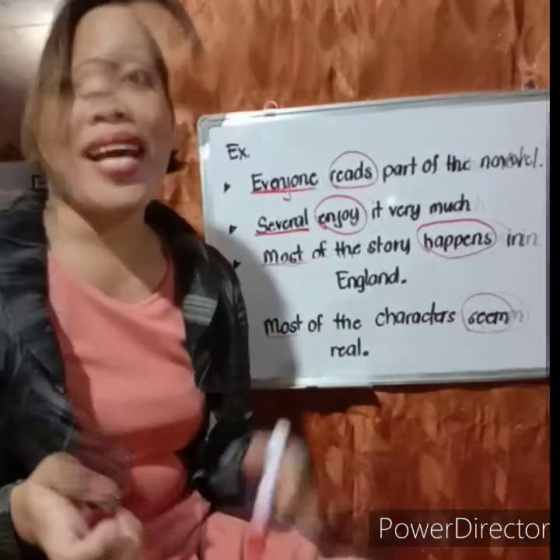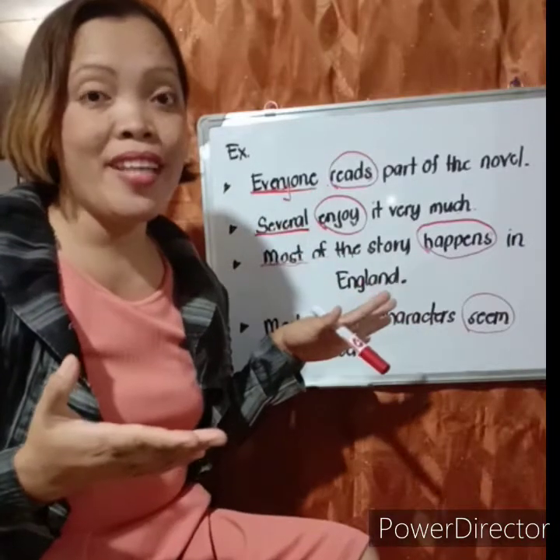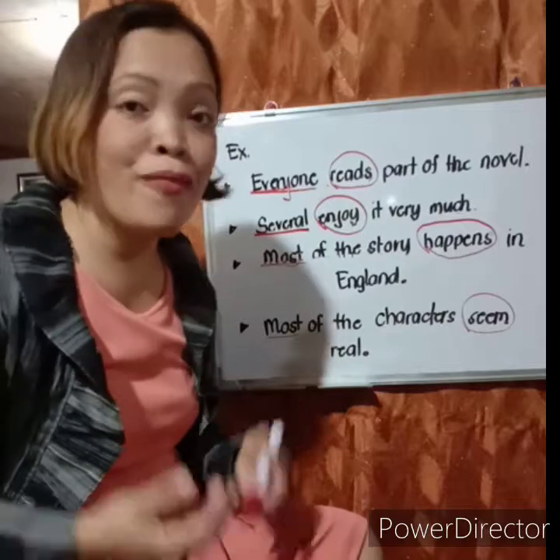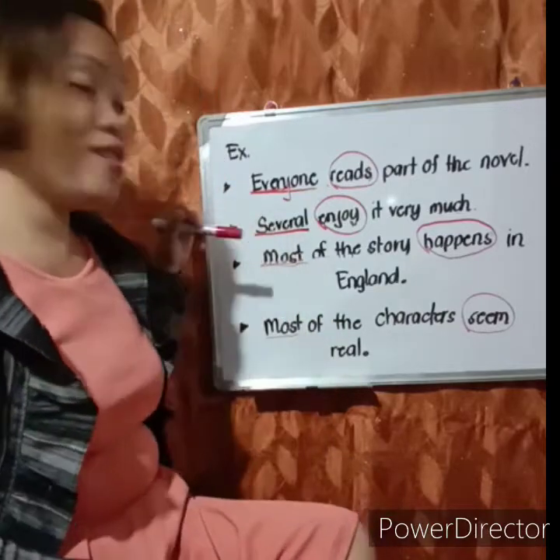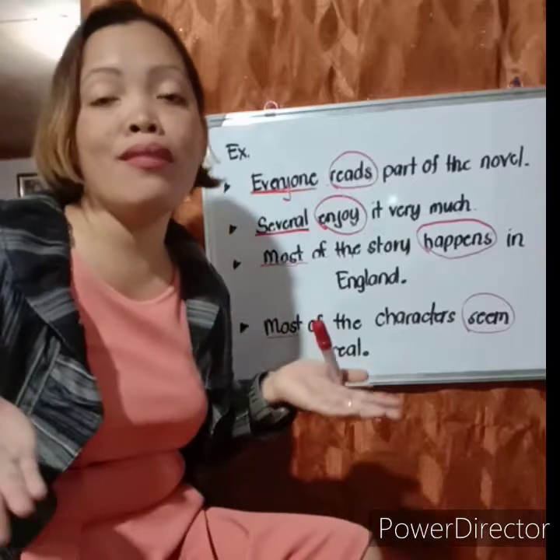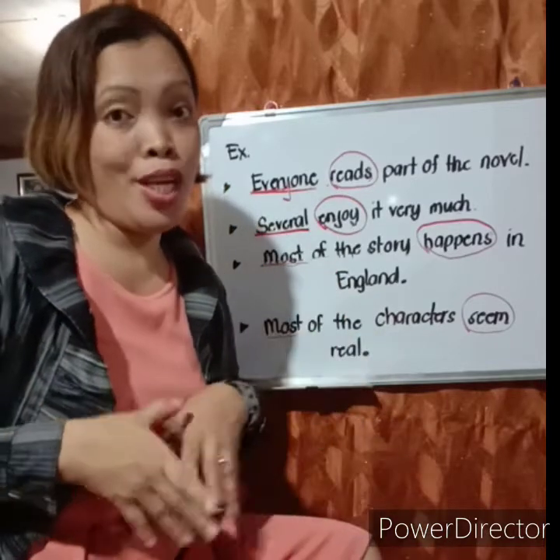Okay, I guess that's all for this part. Up next, I'll be giving you more things to work on. But before that, when you say everyone, several, and most, those are examples of indefinite pronouns.